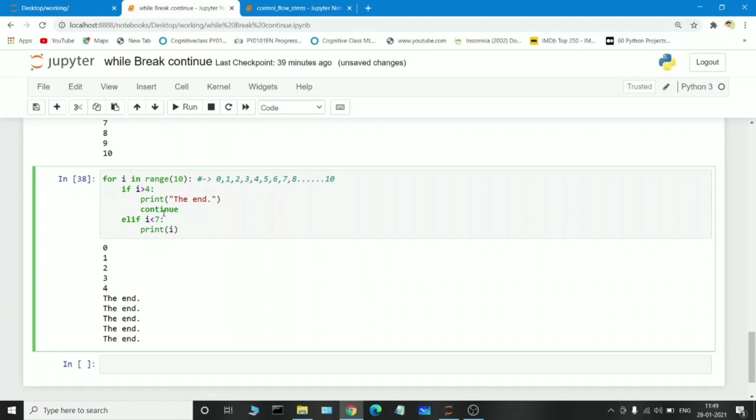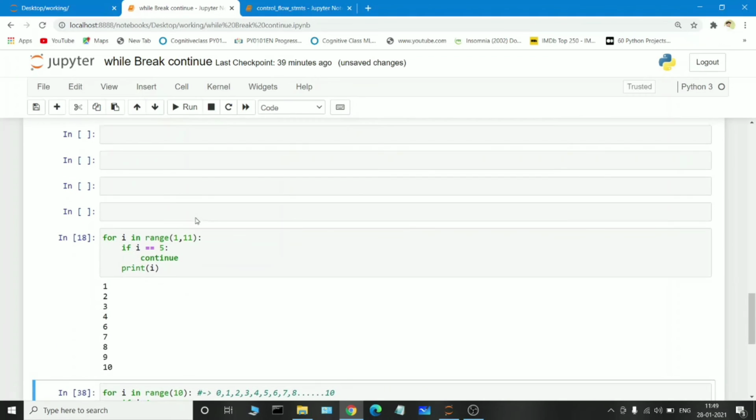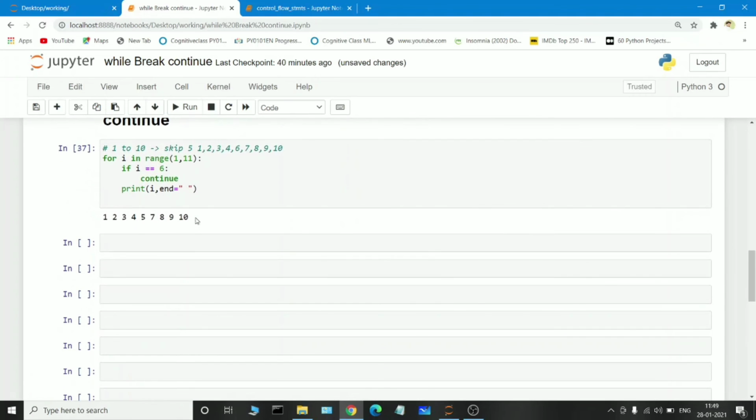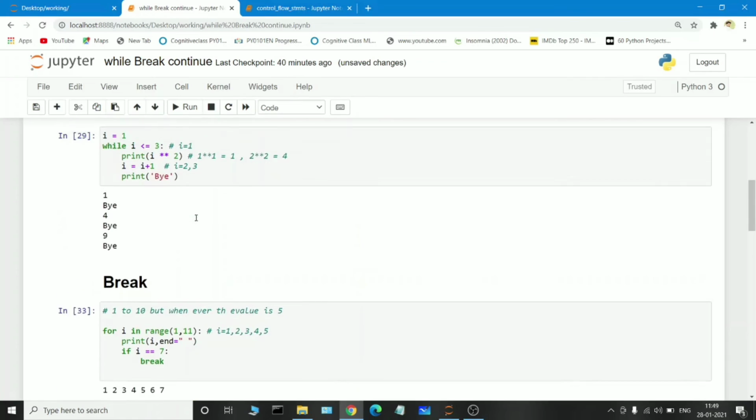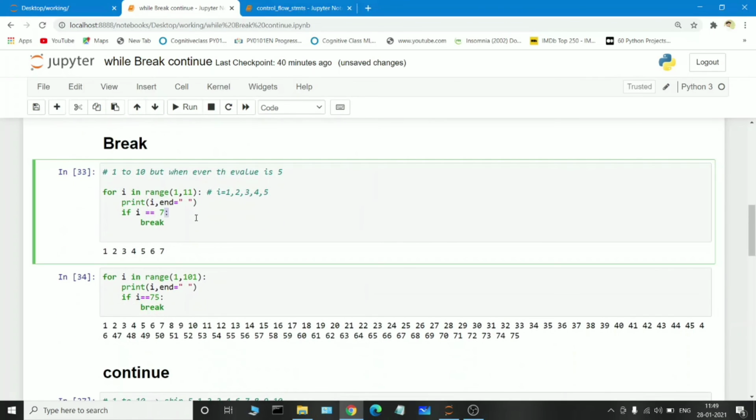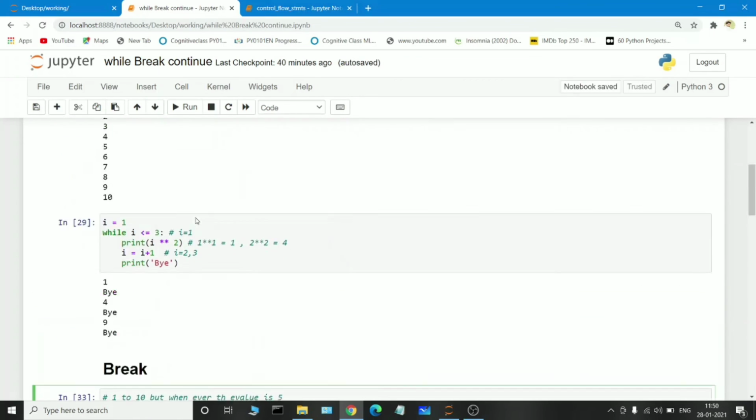So until the for loop gets terminated, this if condition will be executed continuously because we are passing the continue statement. So the continue statement is used to execute the statement until the for loop gets terminated. It is one of the working processes of continue, and continue is also used to skip an element within the range. So this is how continue works, and break is used to break the statement at a particular position where we need it.